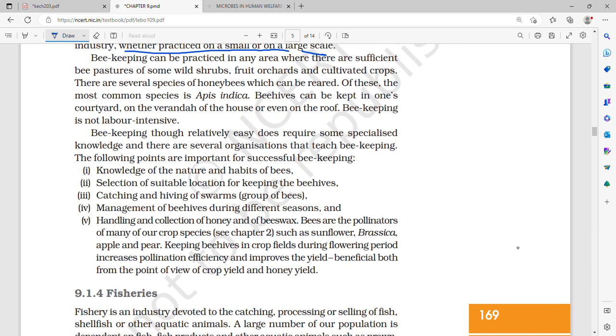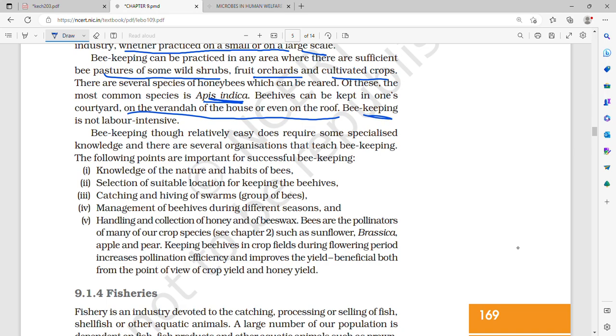Beekeeping can be practiced in any area where there are sufficient bee pastures of some wild shrubs, fruit orchards, and cultivated crops. There are several species of honeybees which can be reared. The most common species, especially the one found very easily in India, is called Apis indica. Beehives can be kept in one's courtyard, the veranda of the house, or even on the roof.